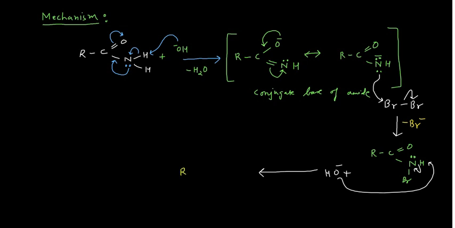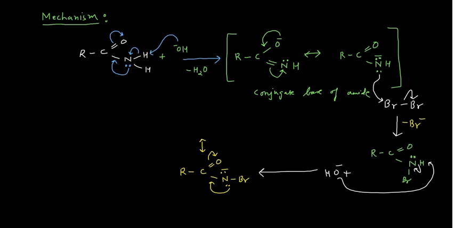Say this is R, C double bond O, nitrogen along with the Br, and of course two lone pairs would be there now. Okay, so you are getting this particular species, and see guys, this species is also resonance stabilized. You can draw the resonance structure of this one also. How? Say this can come here, this can go there. Okay, so you may have the resonance stabilization in this also.